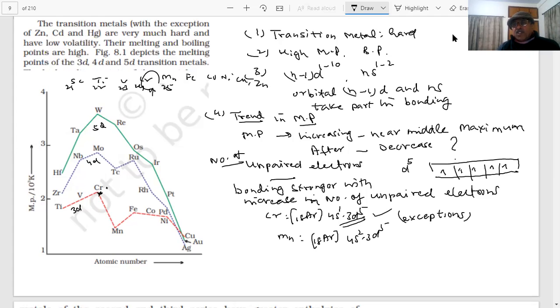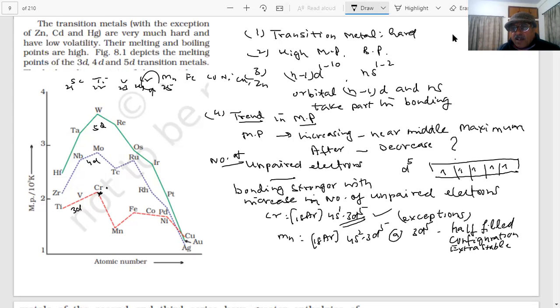So when we have exceptions, we can explain, because 3d5 is half filled. 3d5 is what type of configuration, students? Half filled. Half filled and completely filled subshells are more stable. Half filled configuration is extra stable. That could be one reason that its melting point is lower. It is not taking part in bonding.